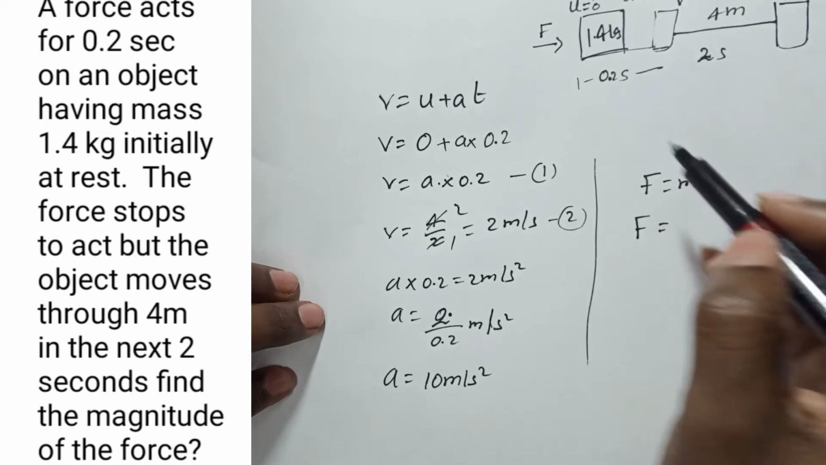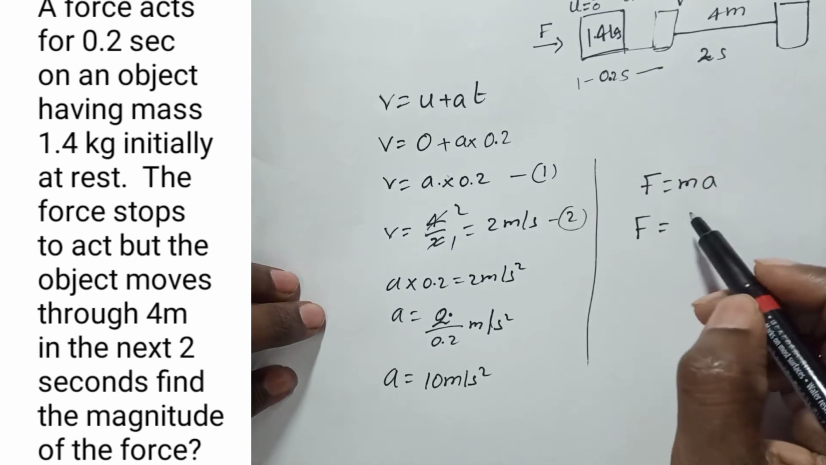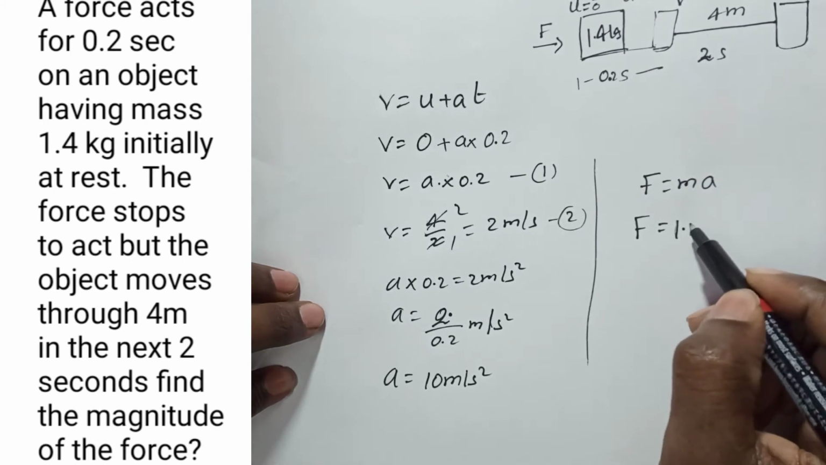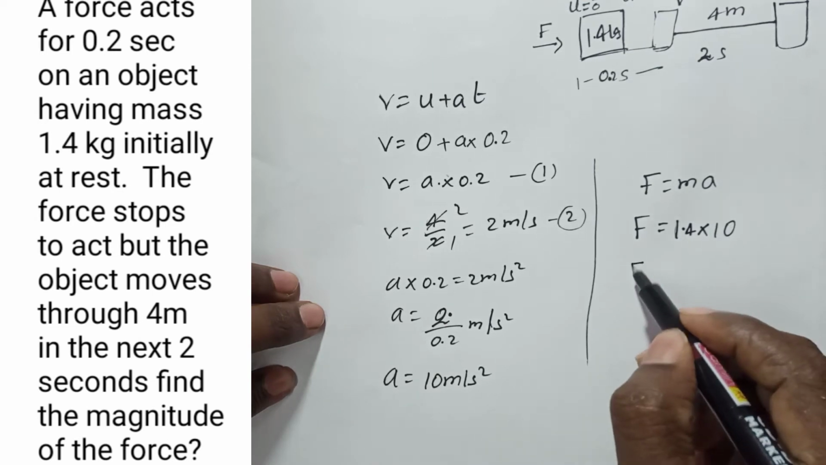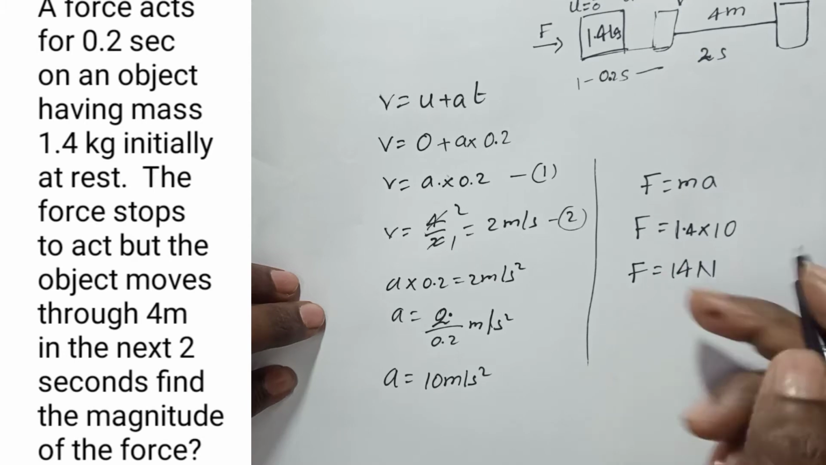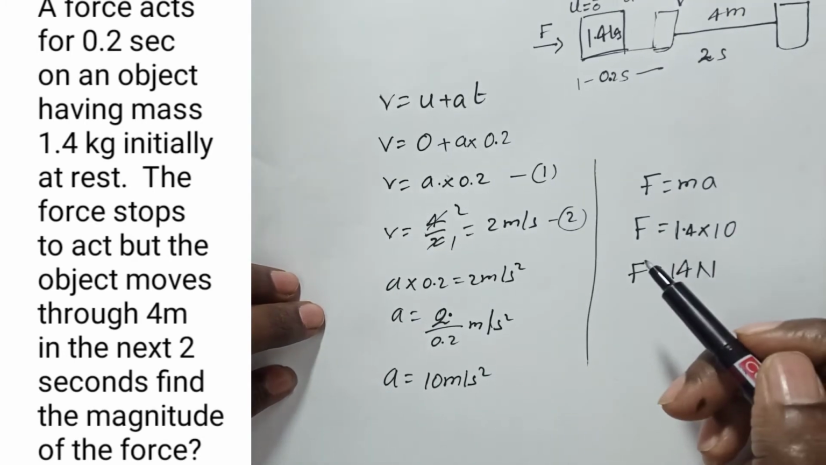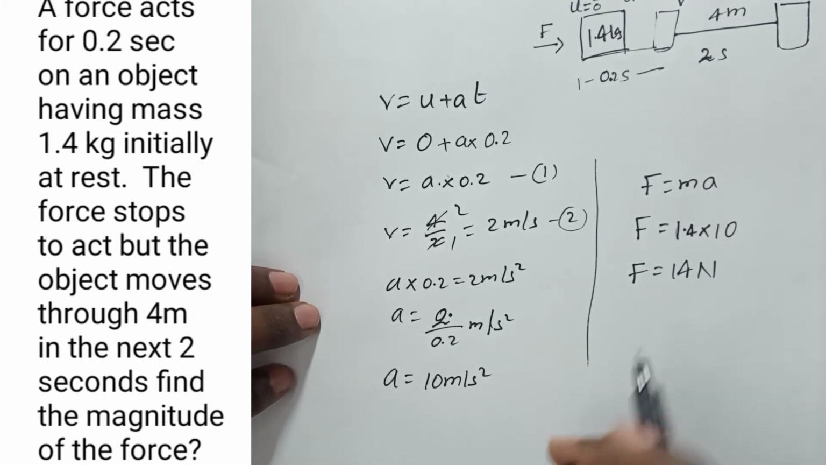So we have to find the force acting on the object. We know the mass of the object, which is 1.4 kg, into the acceleration we got, 10 meters per second squared. So F = 1.4 into 10, which is nothing but 14 newtons of force acting on the object. So this is the solution for this problem. We'll see the next problem.